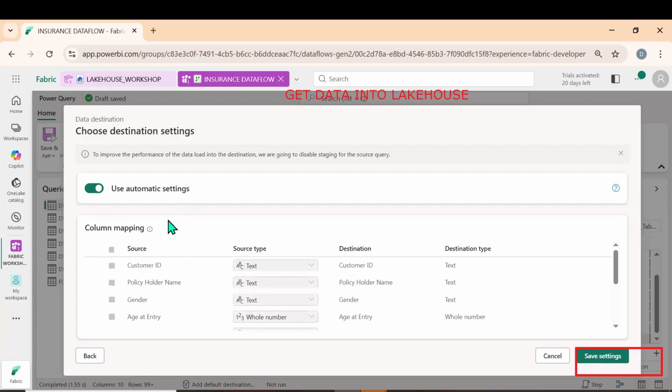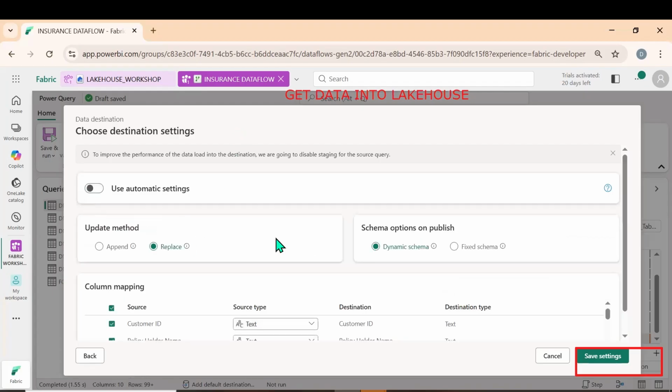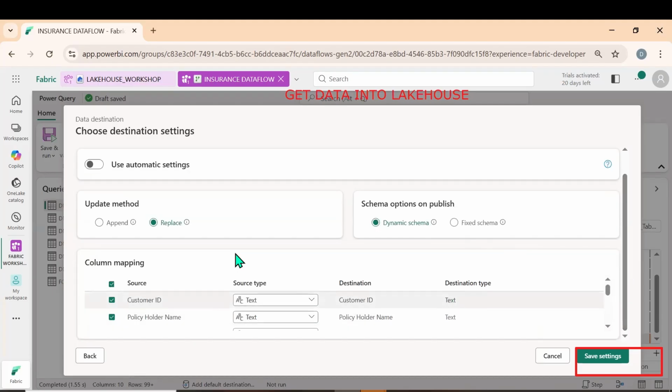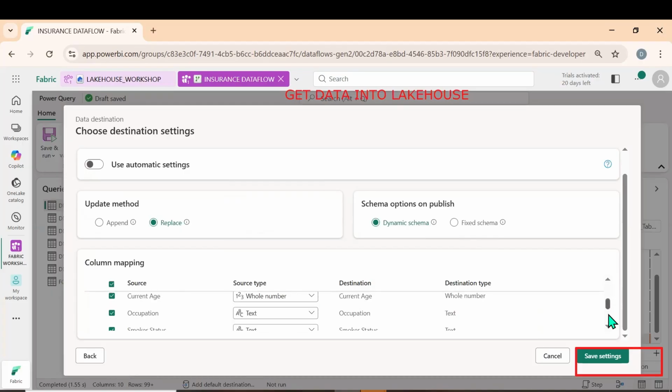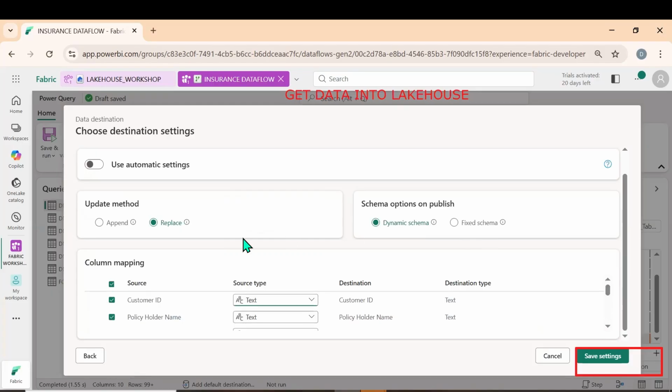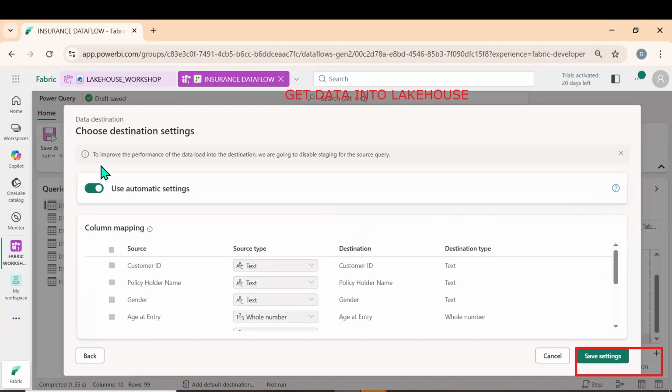Now, what is the difference here? Now we can edit. If you want an update method, we can append the data or replace it, or we can go for dynamic schema or fixed schema. There is no need of double clicking and changing the name of the column or the data type. You can select whatever data type you want, and that will be stored in the Lakehouse. You can manually change it over here. Let us not change anything. Use automatic settings and click on save settings.